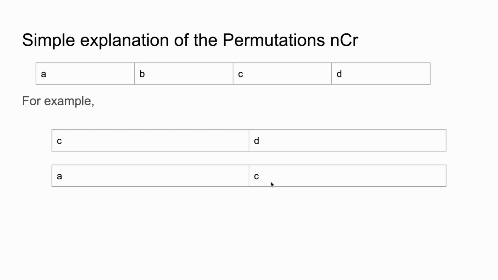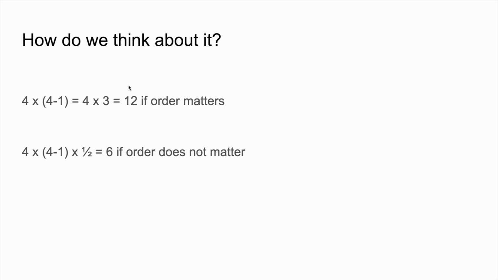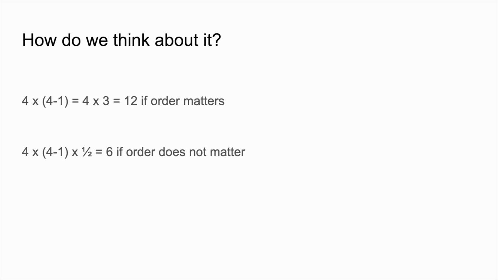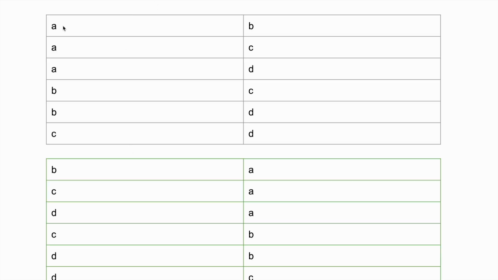Well, in this case, we can pick any one of these 4 different letters. So obviously we start with 4, and then since we have already picked 1, we subtract 1, and then we have 3 more possible options, and this gives us 12 possible combinations if order does matter, and 6 if it does not matter. So here we can see that all the possible combinations here are the ones if order does not matter, and here are the ones if it does matter.